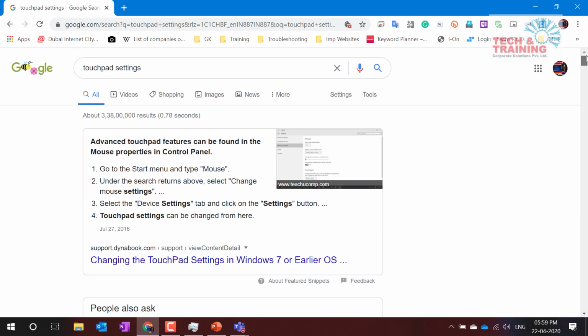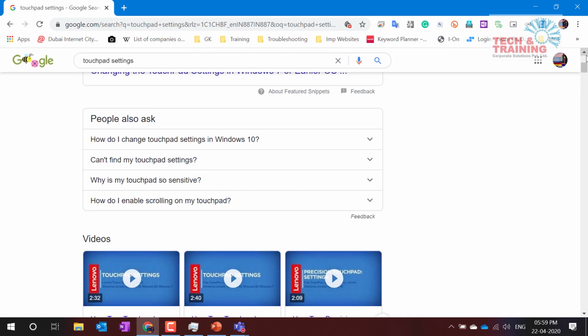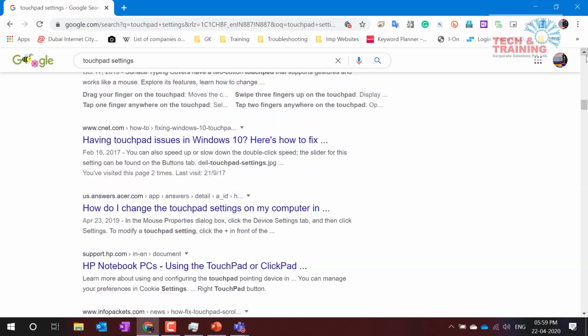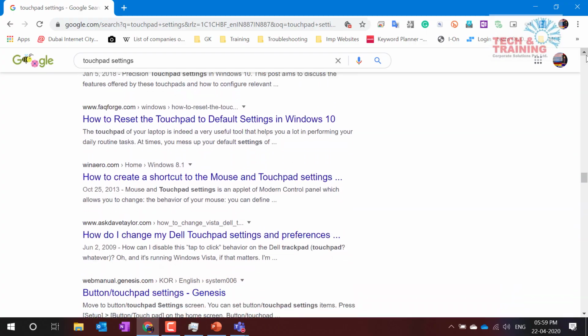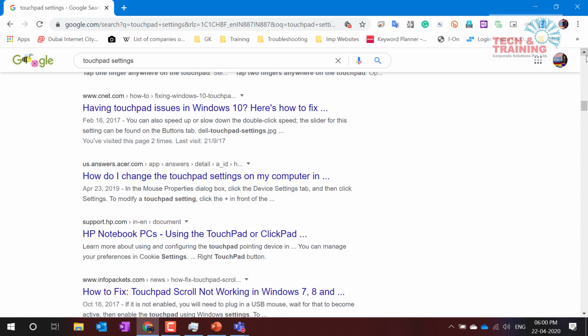Instead of doing that on the touchpad, if you're using a laptop, you can touch with 2 fingers on your touchpad and drag up and down. If you're using Windows 10, you should be able to use this feature. If you're using any other Windows and you're not able to access this feature, possibly your Windows is an earlier version, or you may not have the active drivers. So get in touch with your IT person and ask them to install touchpad drivers.